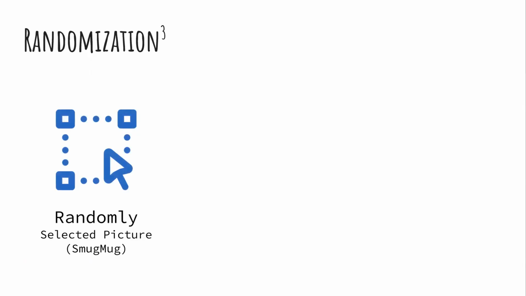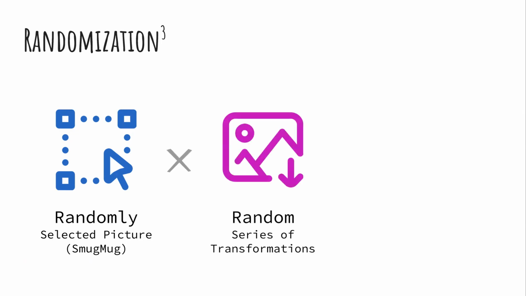So I call it randomization cubed because there's really 3 levels of randomization. The first is randomly picking a photo to even work on. I have a SmugMug site that has 350 to 400 pictures on it as of this recording. So pull one picture from that website and then choose how many and in what order to apply some transformations. So it would be between 1 and 5 transformations, coming from a couple of different R packages, but choosing which ones and in what order and how many to apply.